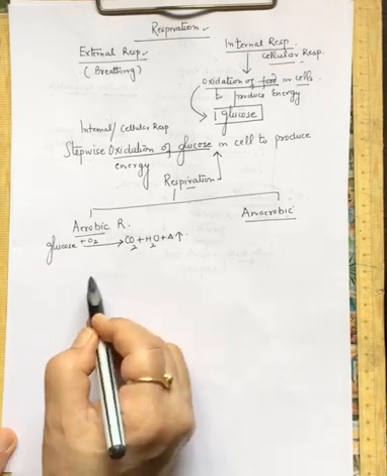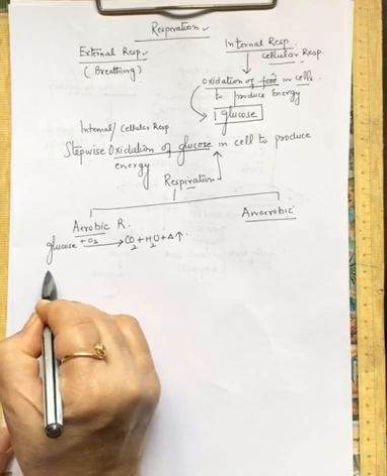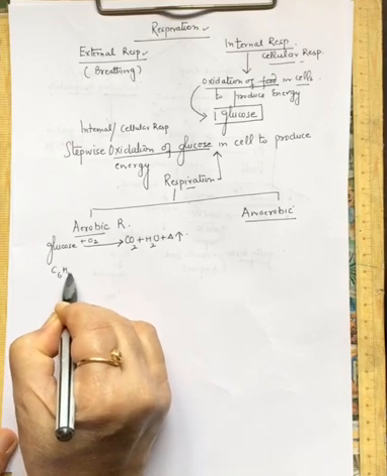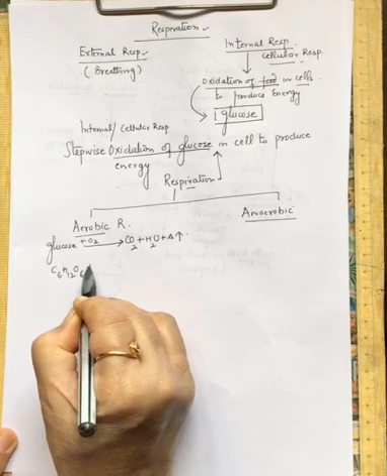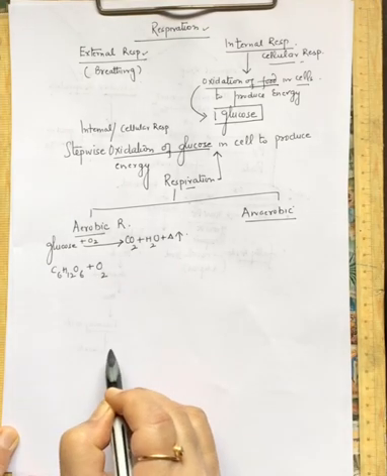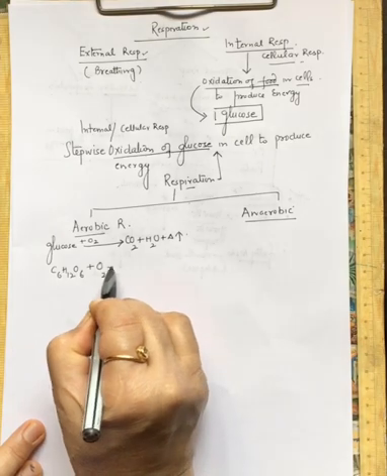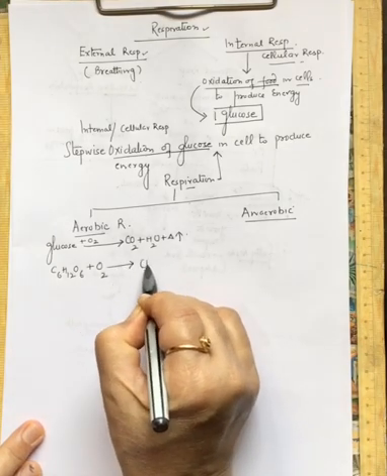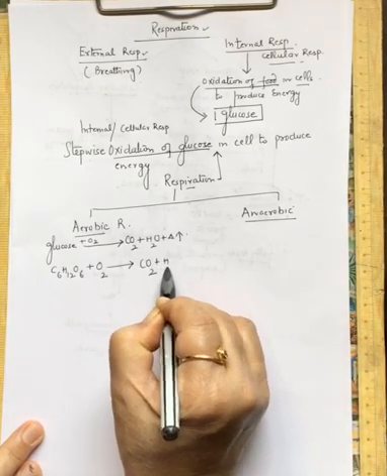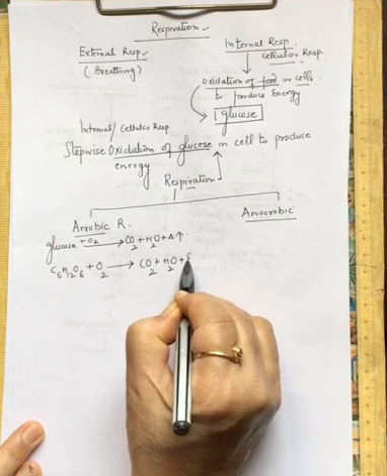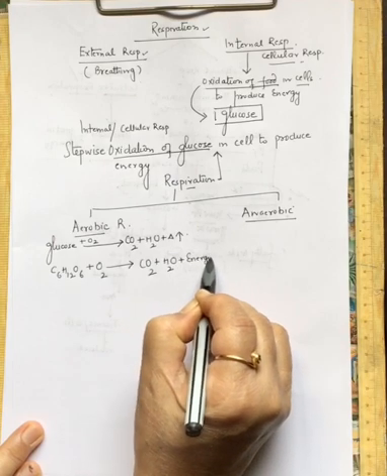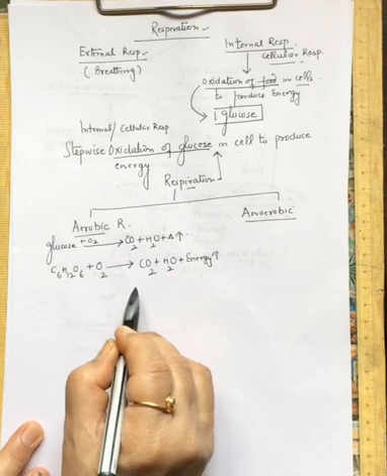If we write it in the form of a detailed equation, this is my glucose. This will get oxidized in the presence of oxygen, and when oxygen is there, the glucose will be completely oxidized to CO2, water and a large amount of energy is produced.